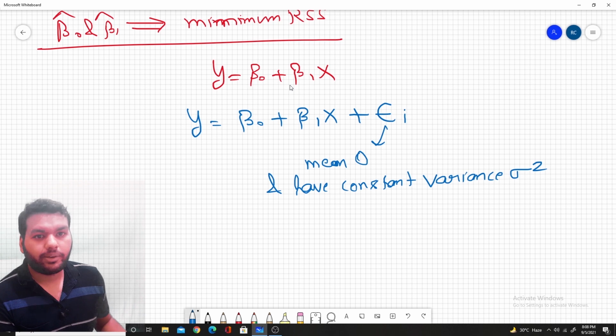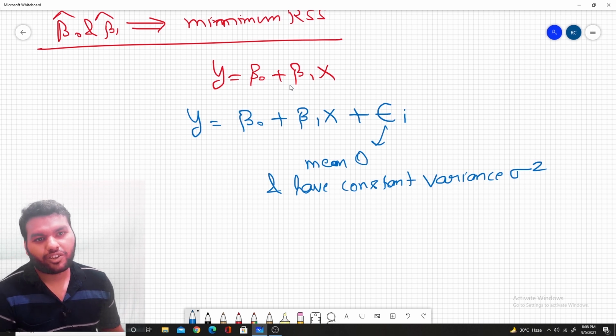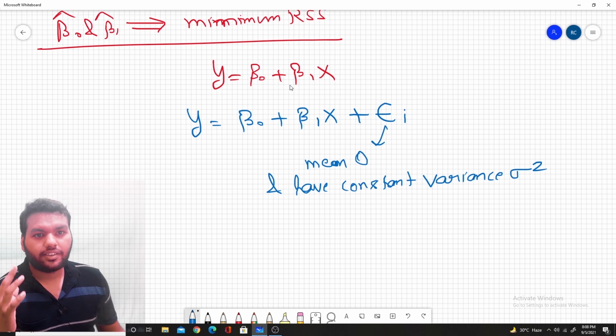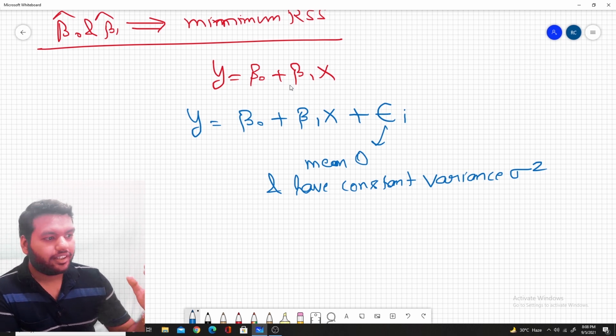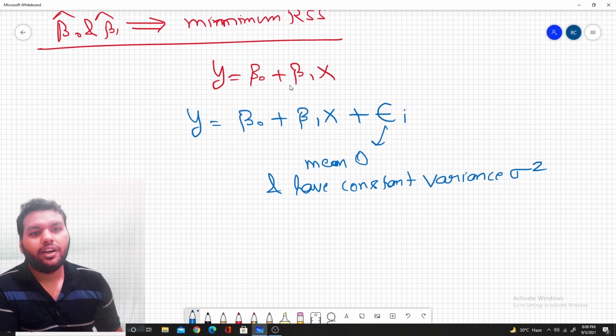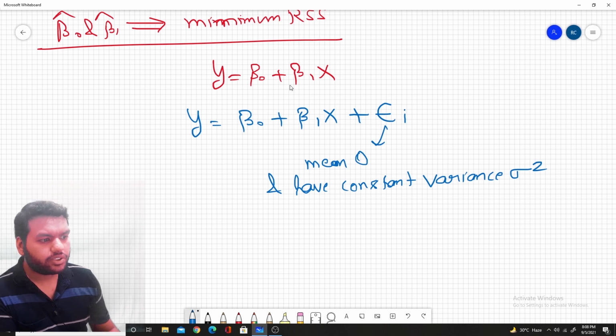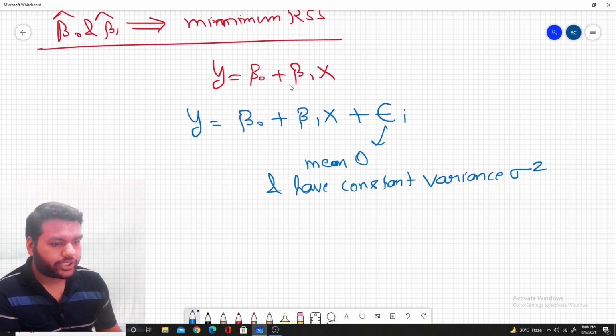But generally when we appear for the interview, mostly we do not study that much deep. Generally I did not study that much deep at that time, but when they asked the question, I had no clue what will happen when the error term does not follow the normal distribution. It is basically a simple assumption, but then I studied about it and I will try to explain it to you guys, so if you face this question in the future, you can save yourself. So the question is,